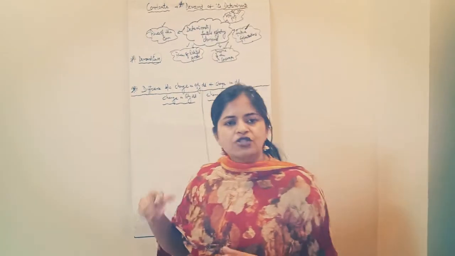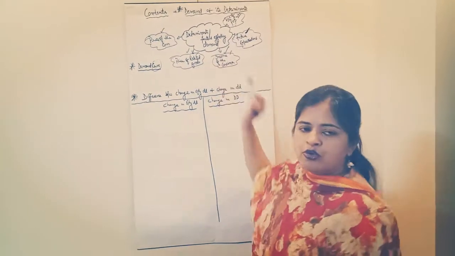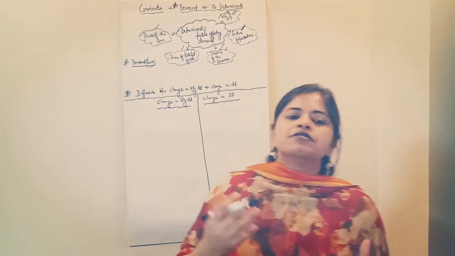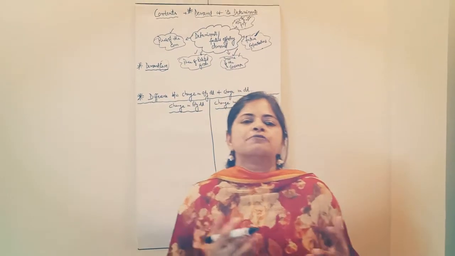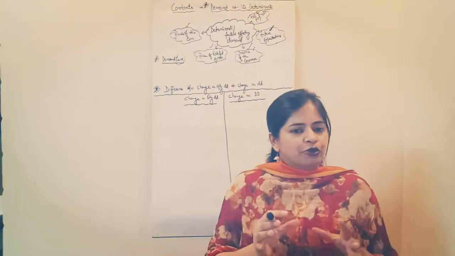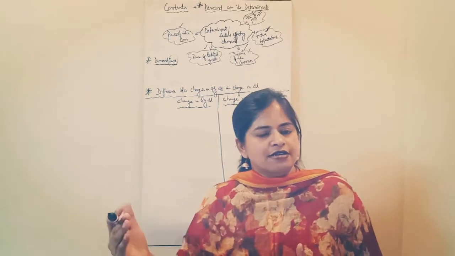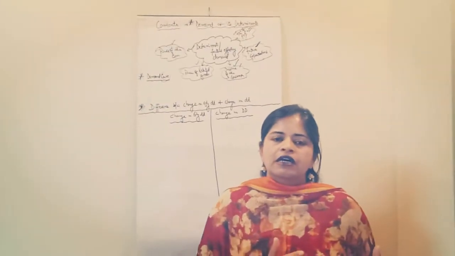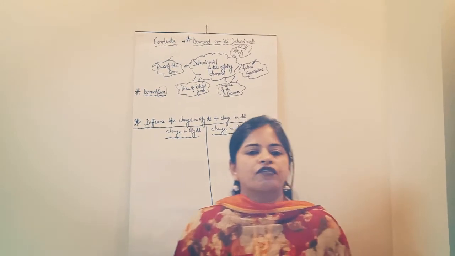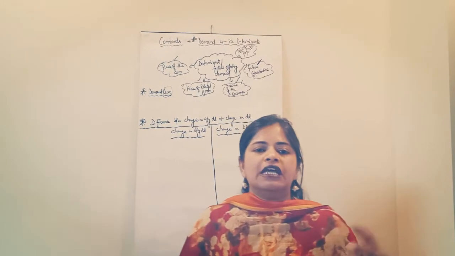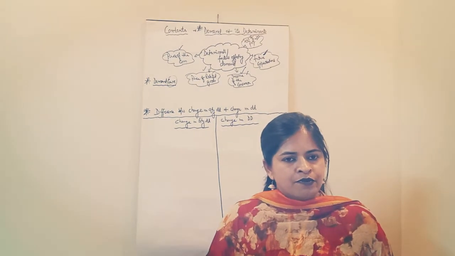So that is why there is an inverse relation between the price of the commodity and quantity demanded. The second factor which affects the demand of the commodity is the price of related goods. Price of related goods is of two types: substitute goods and complementary goods. Students, substitute goods are those goods which are substitutes to each other. It means if the price of one commodity increases, the demand of the other also increases. For example, take tea and coffee. If the price of tea increases, the demand of coffee will also increase.